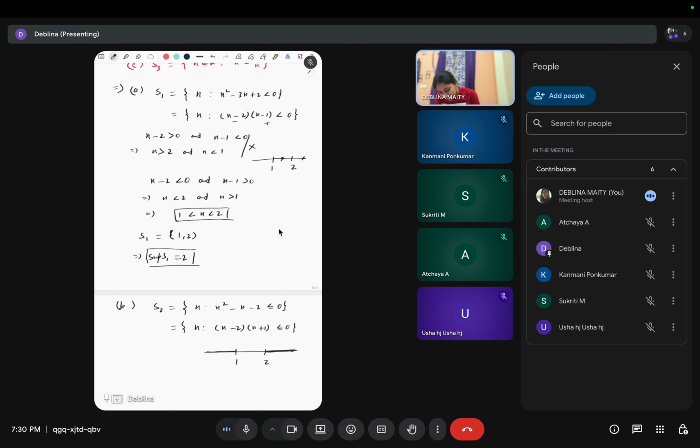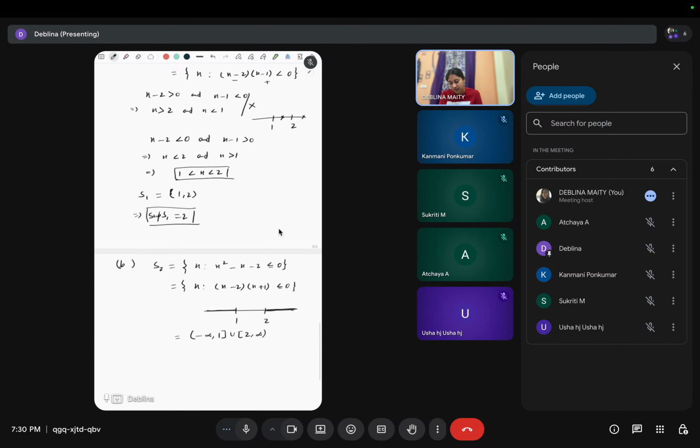So S is the set minus infinity to 1, and since it is equal to 0, 1 will be there, union 2 to infinity, right? So here the supremum does not exist.